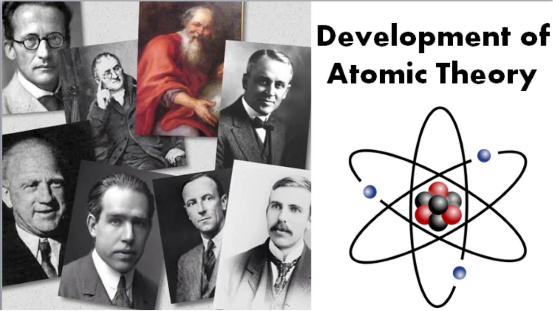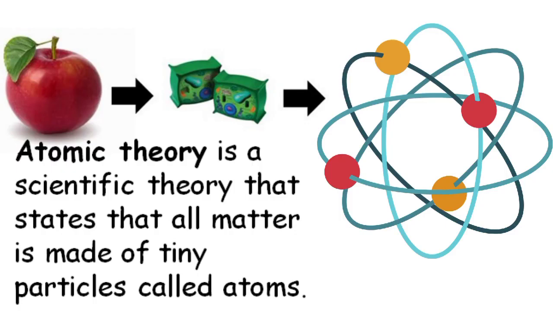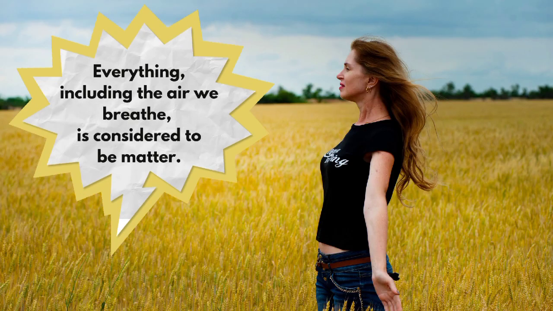The history of the study of the atomic nature of matter illustrates the thinking process that goes on in the philosophers' and scientists' heads. Some early Greek philosophers have played pivotal roles concerning the atomic structure. Atomic theory is a scientific theory that states that all matter is made of tiny particles called atoms. Everything, including the air we breathe, is considered to be matter. That means atomic theory impacts just about everyone and everything on the Earth.